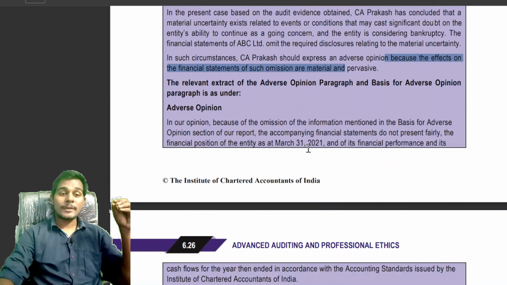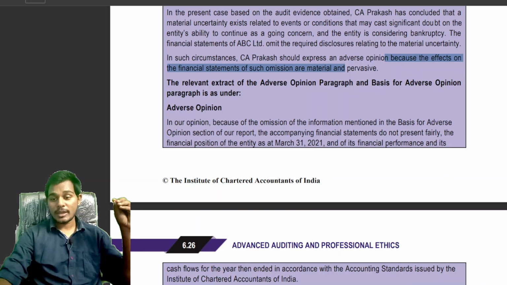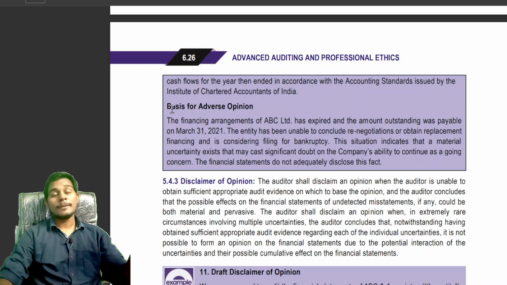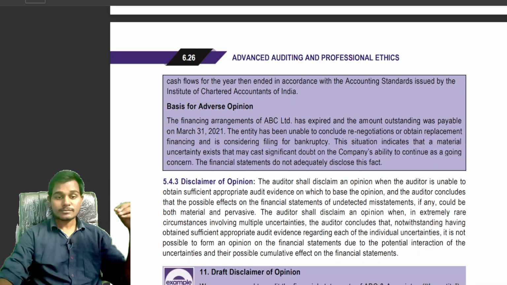In the opinion paragraph, the auditor will provide an adverse opinion. Okay. In the basis for opinion paragraph, the auditor will provide a basis for adverse opinion. Okay. In the basis for adverse opinion, the auditor will provide a full explanation of why the auditor is giving an adverse opinion. Okay. Let's discuss